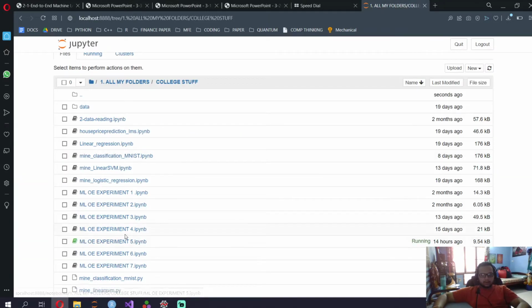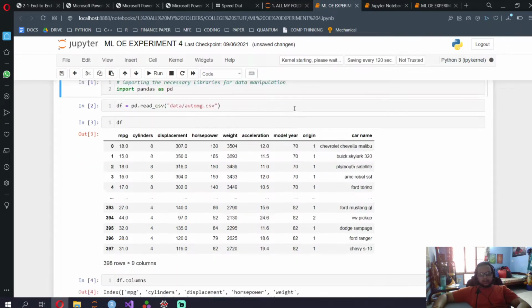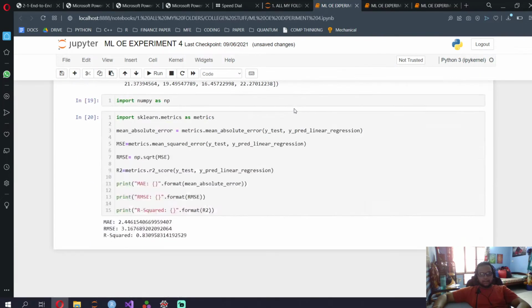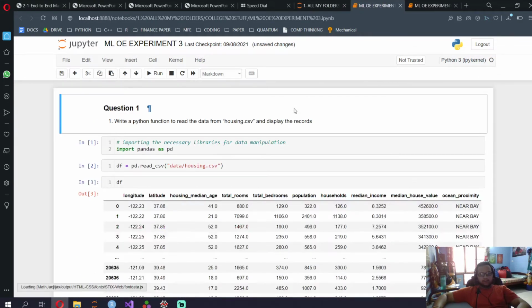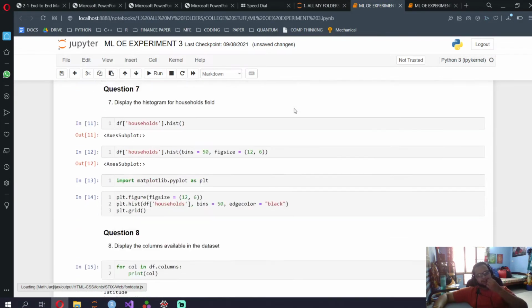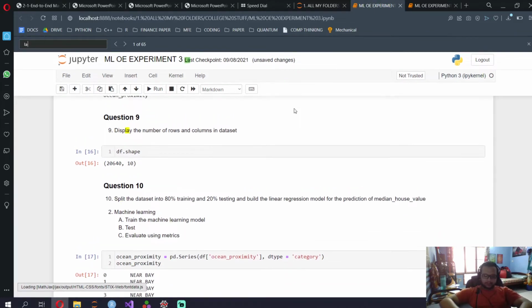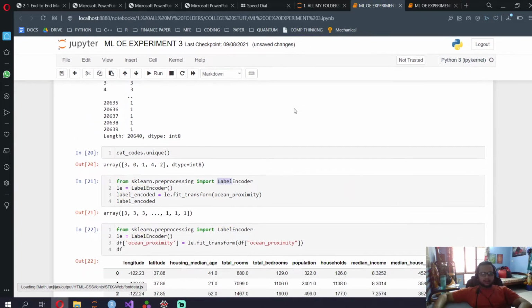Okay, it's not over here, it's 4 or 3 or 2. Let's just see. With label encoding, horsepower, no, not this one. This is the housing CSV, perfect. So I'm going to find label encoding: from sklearn.preprocessing import label encoder.